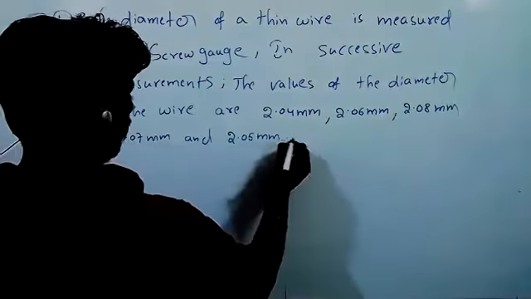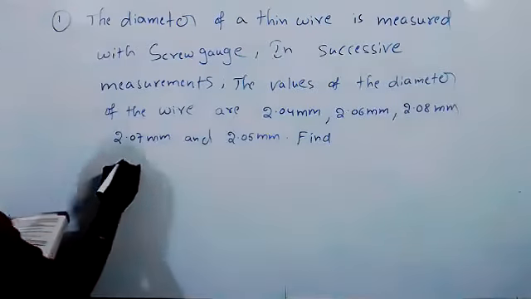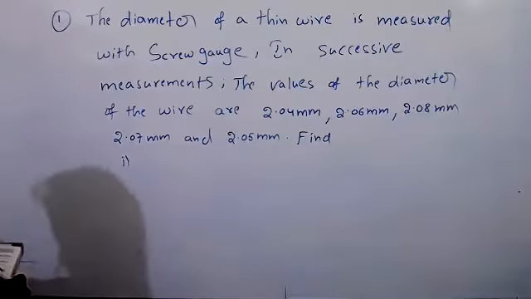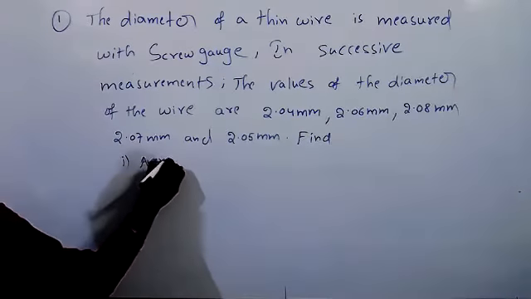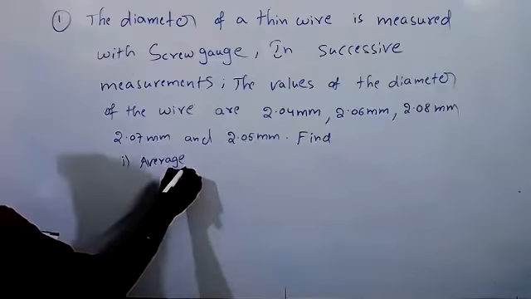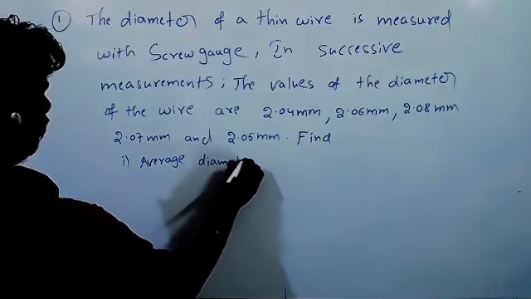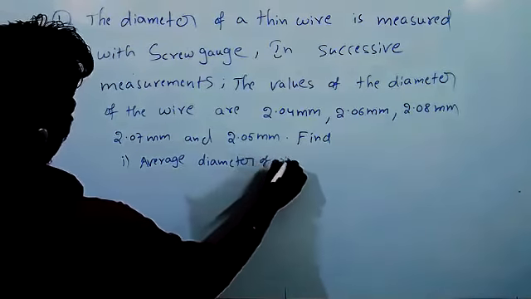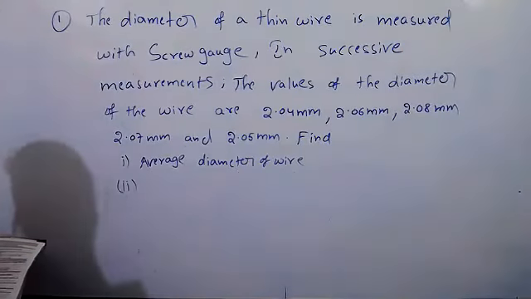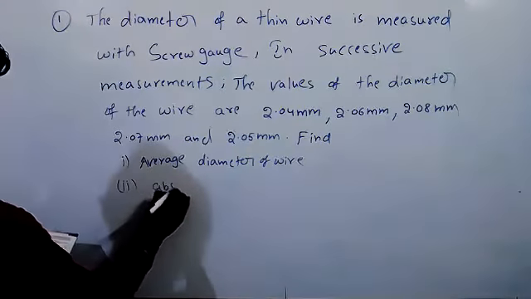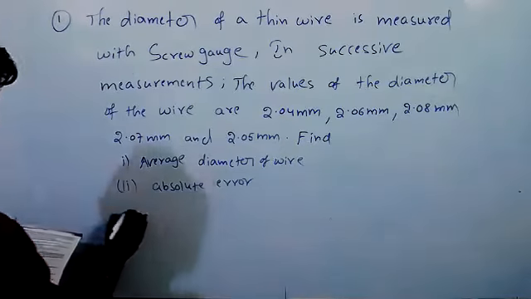Find, first question, the average diameter of the wire. Second, absolute error. Third, mean absolute error.